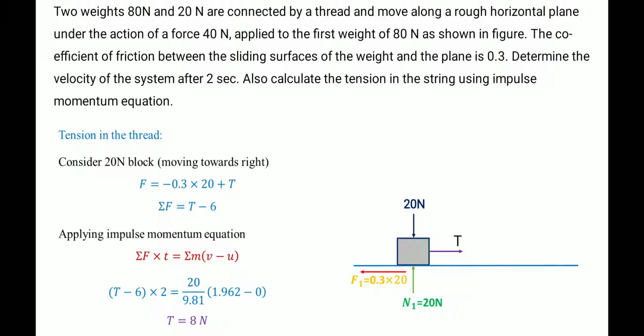Then once again apply the impulse momentum equation. Sigma F into T is equal to sigma M into V minus U. Here sigma F is T minus 6. So substitute the values. The final velocity we also know, right? 1.962. Just substitute it. We will get the value of tension of the string as 8 Newton. That's all about it.